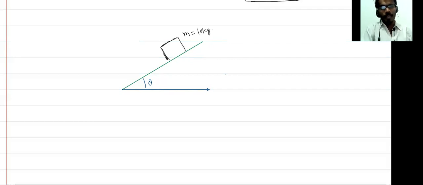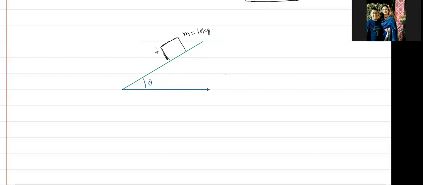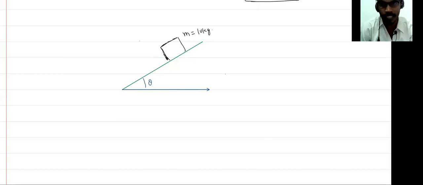If anything has some mass, Earth applies some force over that particular mass. What is the name of that force? It is the gravitational force. Exactly. So Earth applies a force over this block which is vertically downward. This force is called mg, which is the gravitational force.